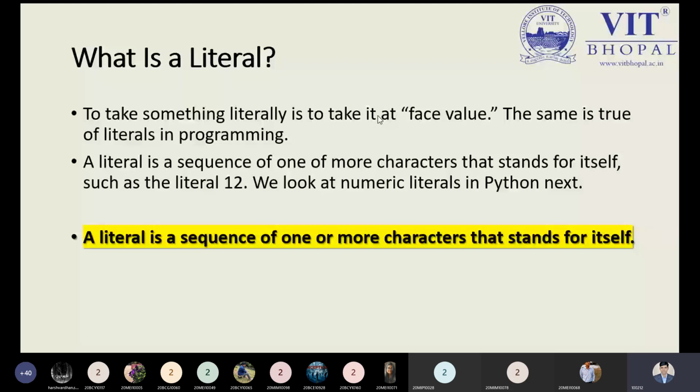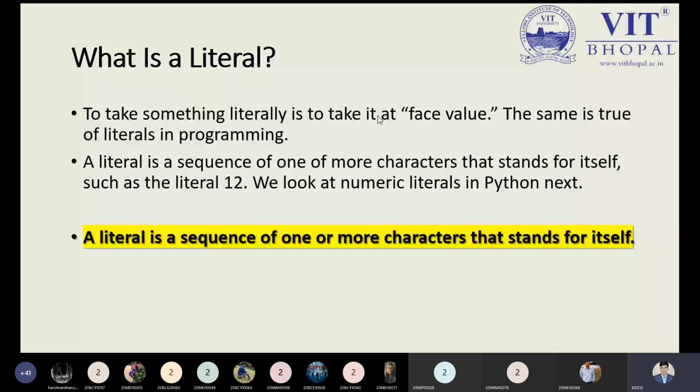So literals means a sequence of one or more characters that stands for itself, such as the literal 12. What do we mean by the literal 12? This is a sequence of one or more characters, and those characters are recognized in a numerical way. So we have 12. We will look at numerical values in Python in the next slide.